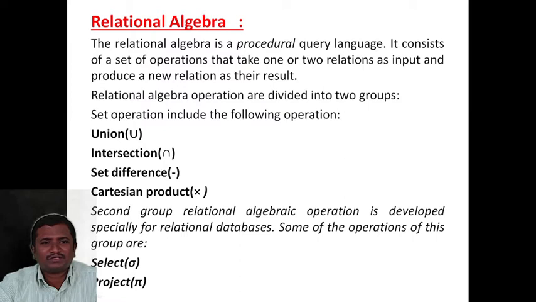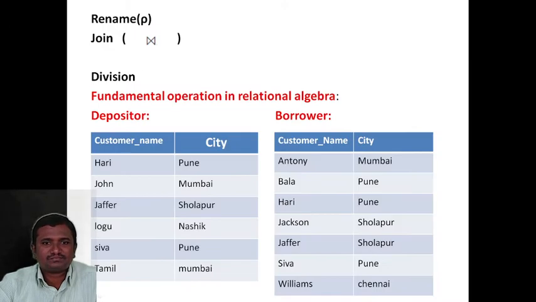Now we are going to discuss the union operation under the set operations. Now we consider two relations. I already told you a relation is nothing but a table. Now we consider two tables. One table is named depositor, the other is named borrower. The depositor table has two columns, customer name and city. The borrower table has two columns, customer name and city.